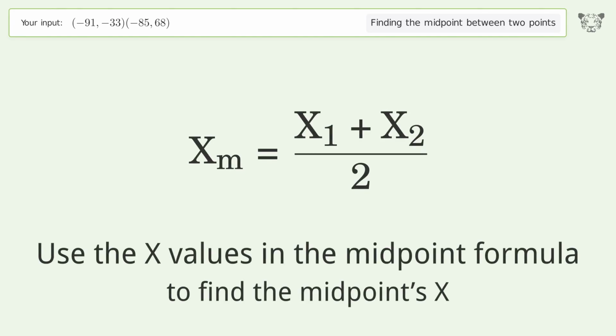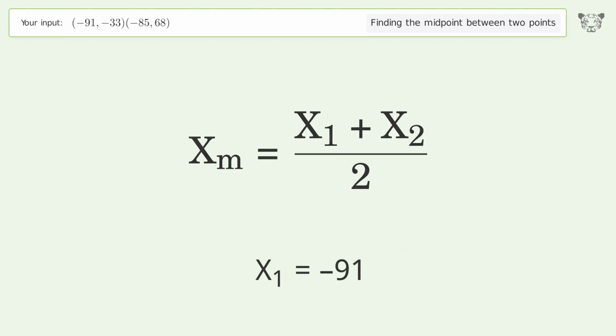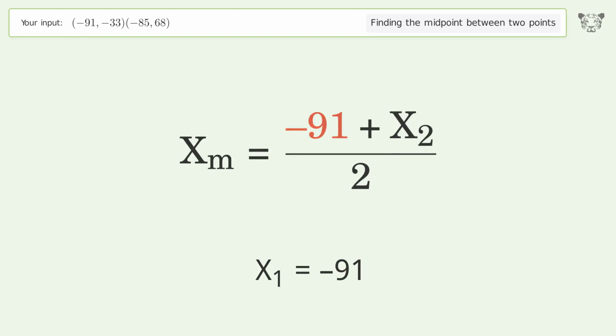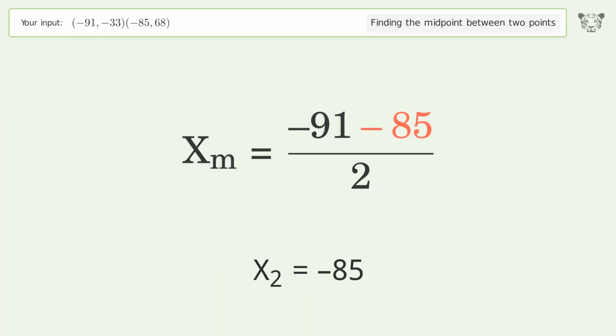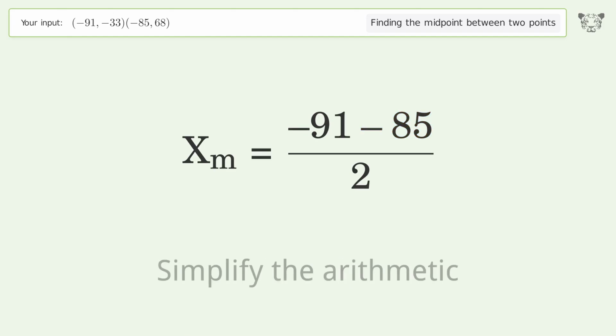Use the x values in the midpoint formula to find the midpoint's x. x1 equals -91. x2 equals -85. Simplify the arithmetic.